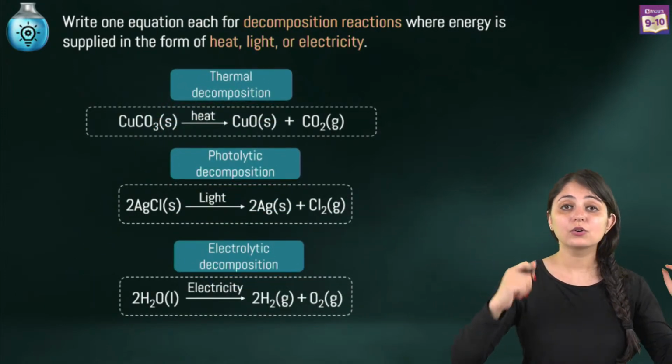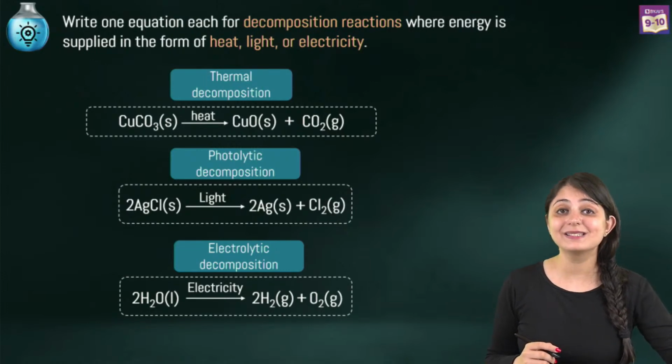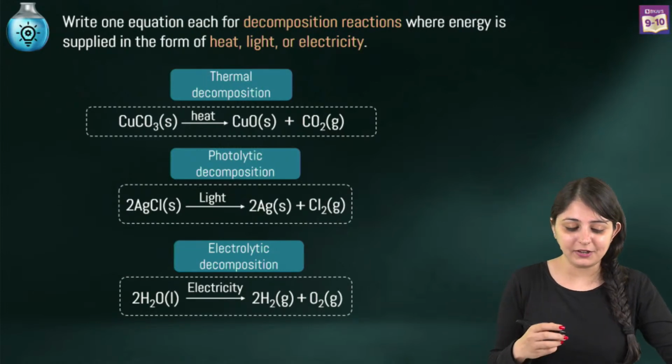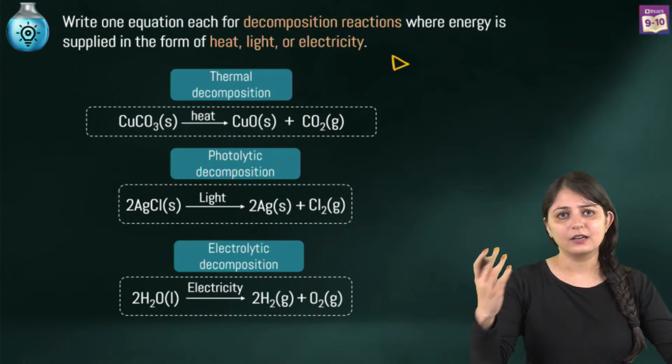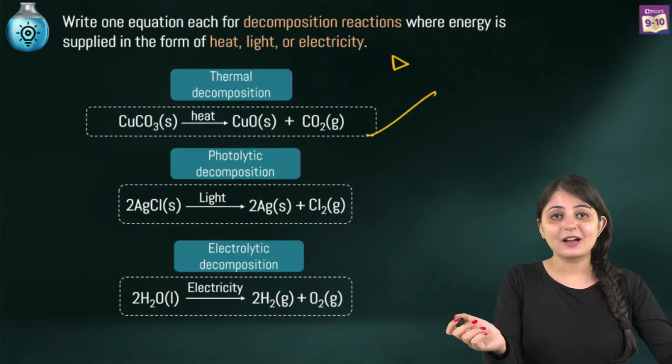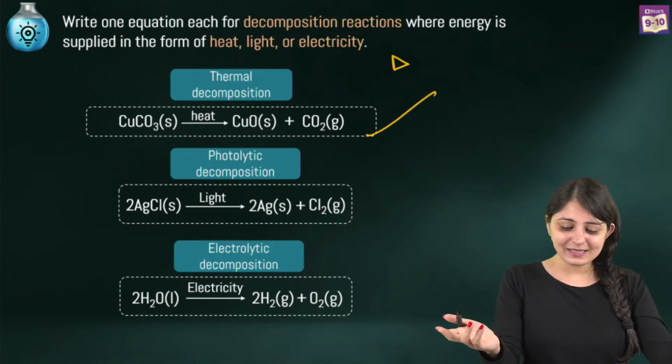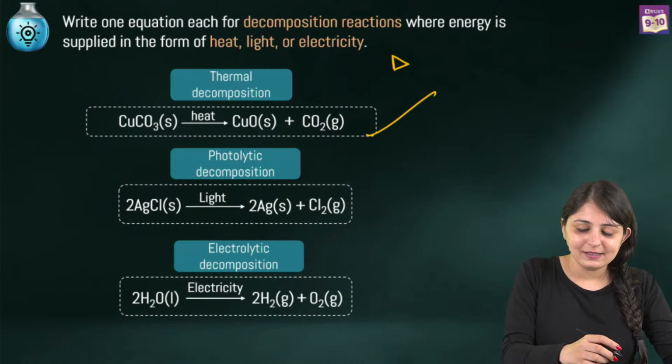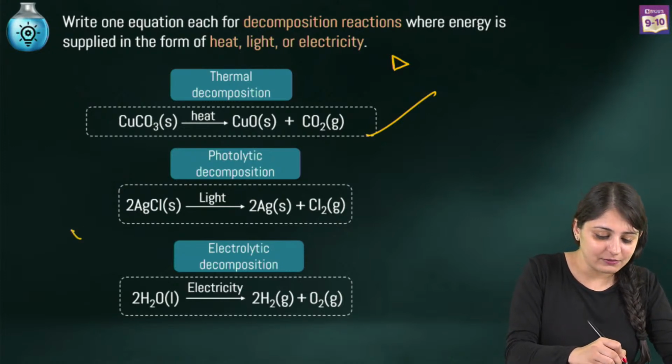So you've got copper carbonate in the presence of heat. So thermal would mean heat, right? You can also put a triangle. A delta sign would also do. It's giving you copper oxide plus carbon dioxide. For photolytic, yes, you've got AgCl, that is silver chloride, which is initially, we all know, white in color, right?